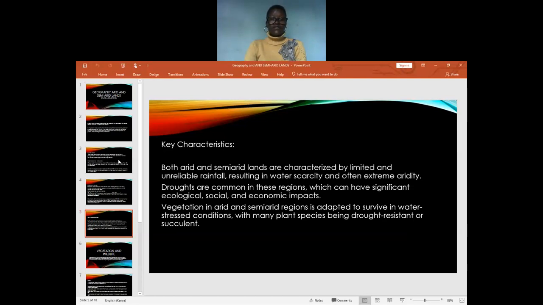At this point, we have looked at the meaning of aridity. We have studied the meaning of arid and semi-arid, classified them into different categories, and given the general key characteristics of arid and semi-arid lands.